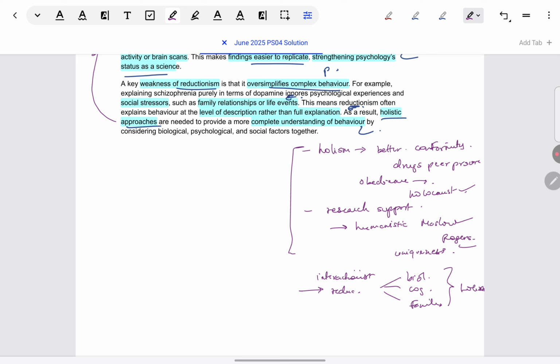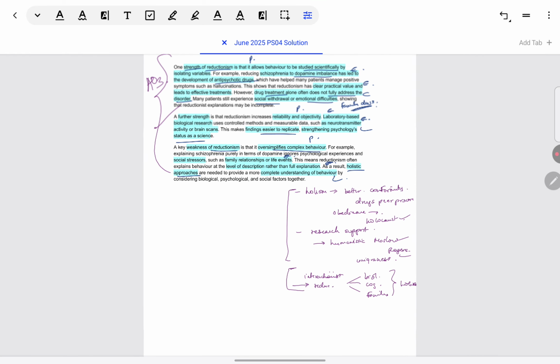So, practically there is a need to do reductionist research on individual components, because it's too difficult to do holistic studies and look at multiple causes in one experiment. But then these individual experiments can be integrated or combined into one single perspective. That also you can present. So these are other possibilities of what your evaluation can look like. This was just a model answer which I showed you.